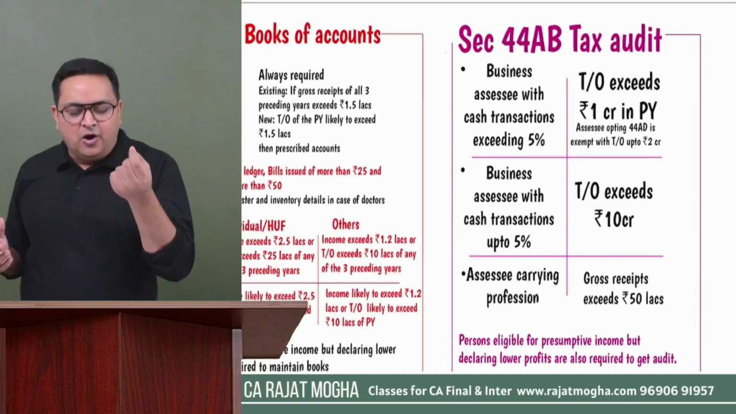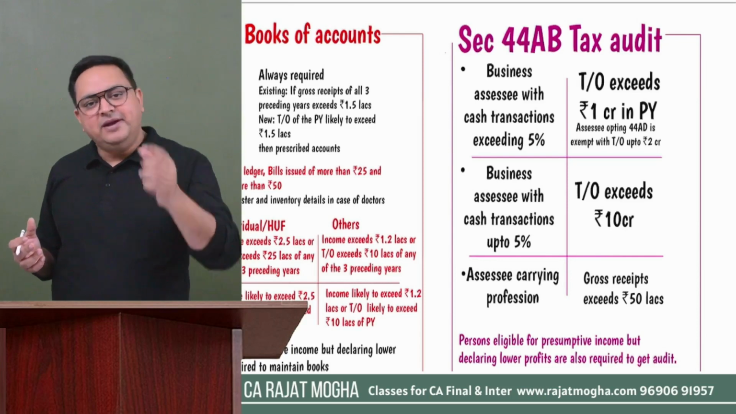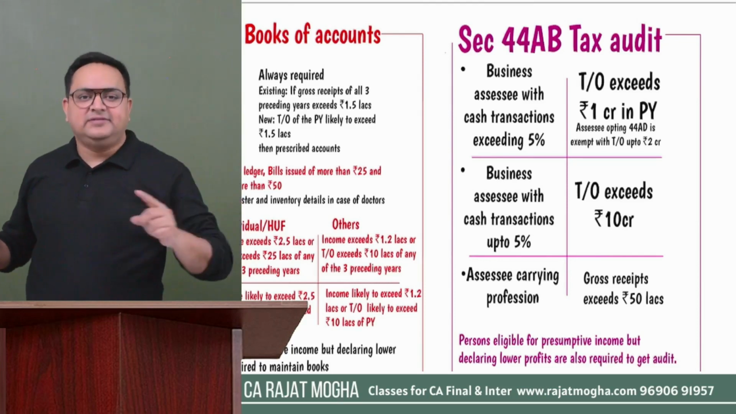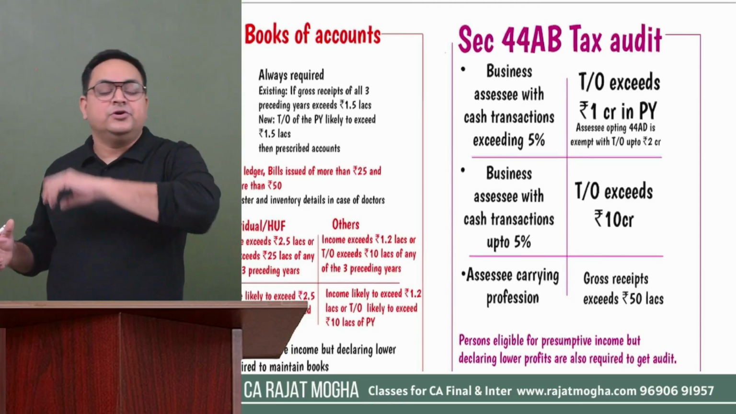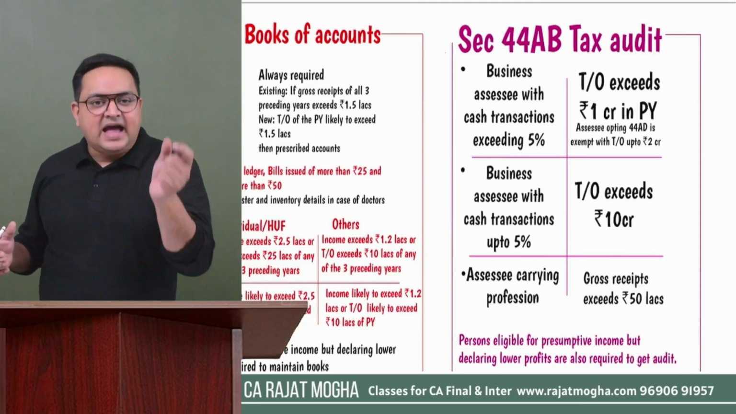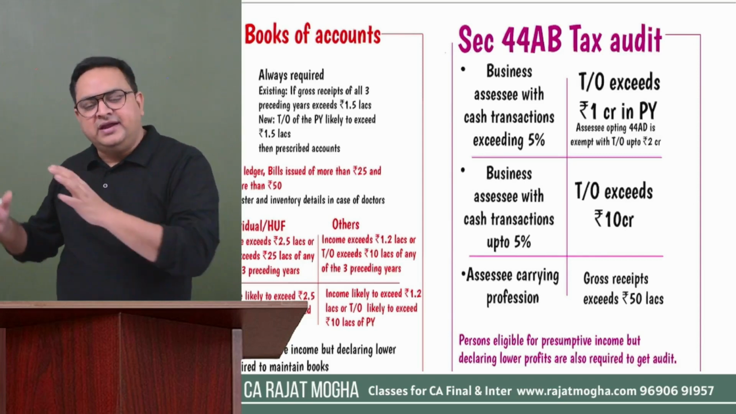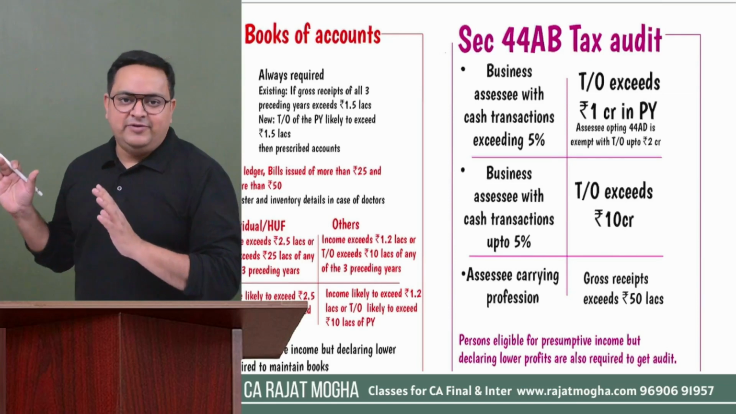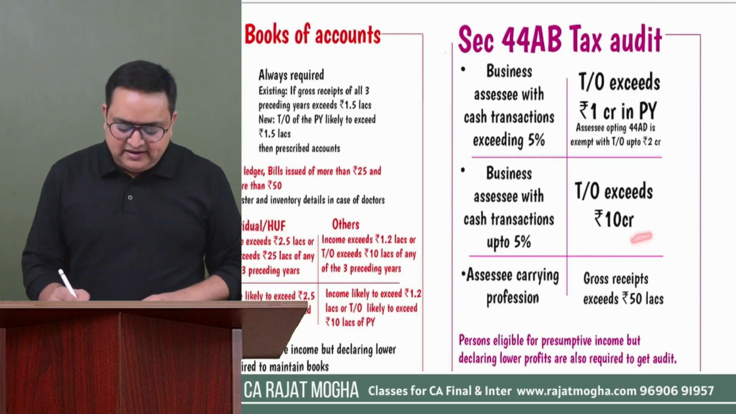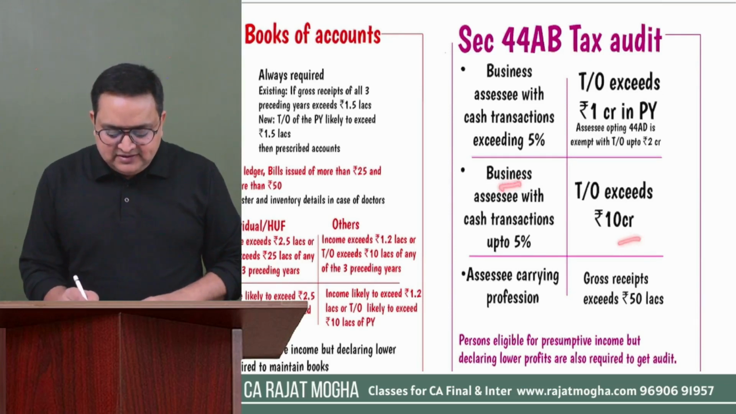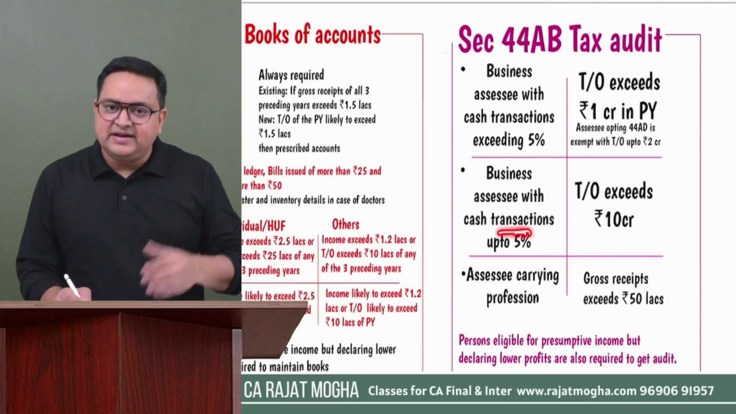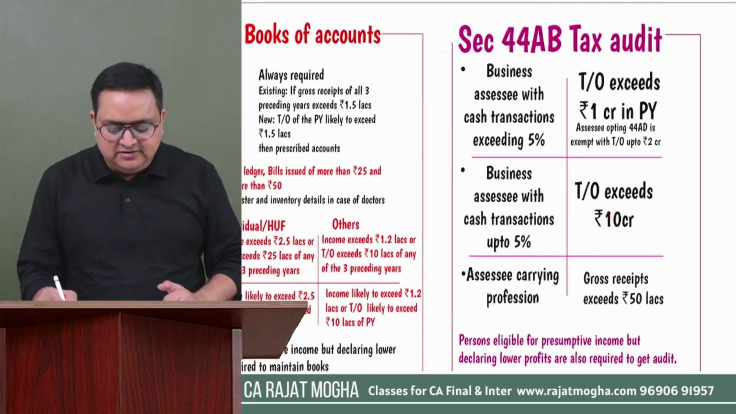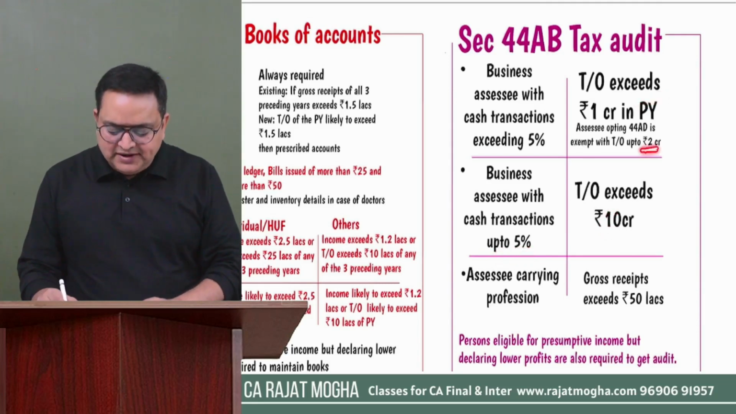So how much should be the cash receipts or cash payments? 5%. If your cash receipts are 5% of your total receipts, and your cash payments are also not more than 5%, then you are running a transparent business. In that case, 10 crore we are going to apply. So a business assessee with cash receipts and cash payments both up to 5%, then 10 crore, otherwise 1 crore, right?